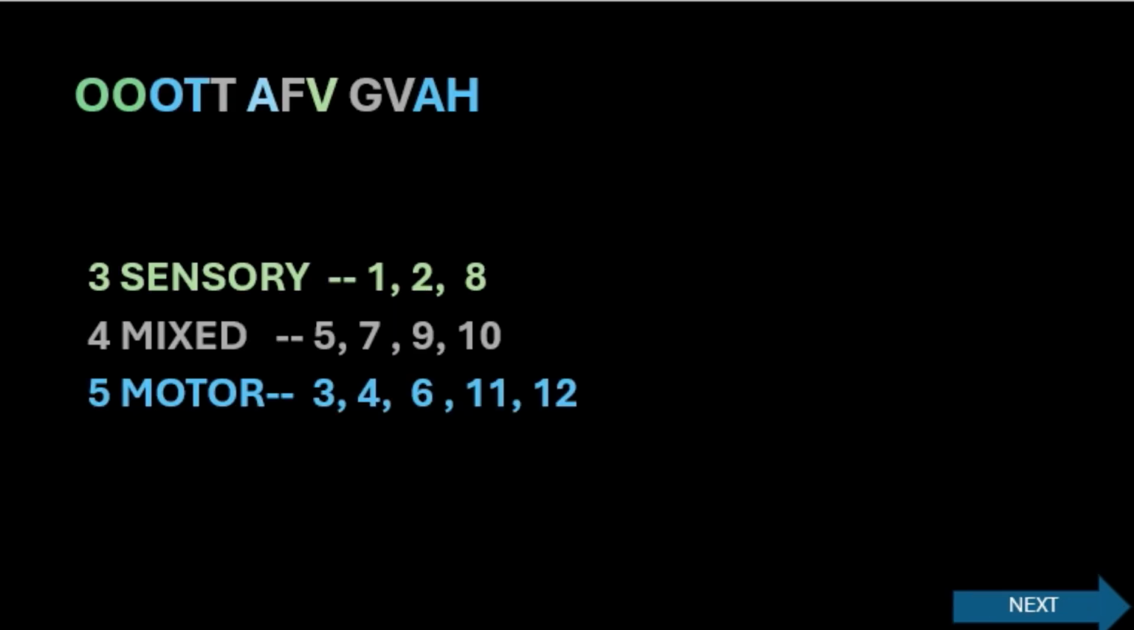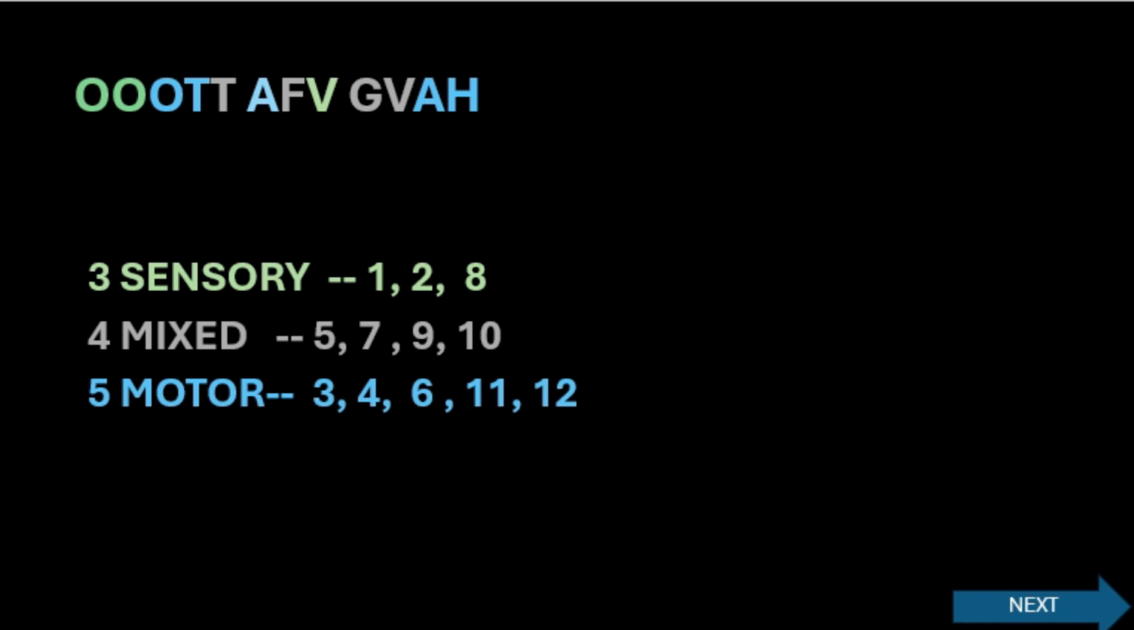You can see the short form for the 12 cranial nerves: OOOTT, AFV, GVAH. Here you can see the color codes. Green is for sensory. Sensory is afferent nerves. That is also a question. I already discussed afferent and efferent nerves in the previous topics. Motor is efferent nerve. So green is for sensory, blue for motor, and gray for mixed.